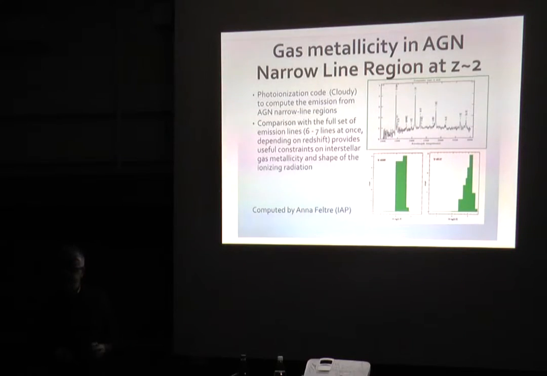The synergy is perfect, and we try to collaborate. We decided to use the grid of photoionization models that they produced to match the full set of emission lines, all the emission lines that you can see in each object, in order to have better constraints on the interstellar gas metallicity, the gas that is in the narrow line region, and also on the shape of the ionizing radiation.